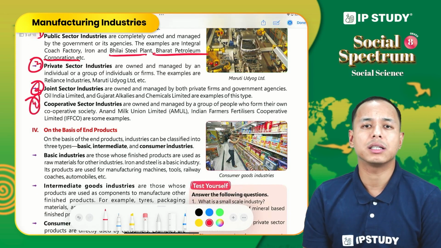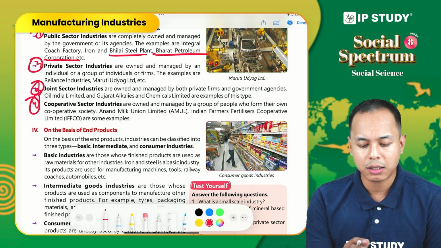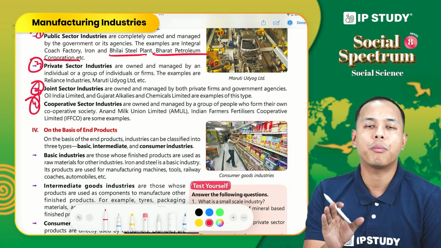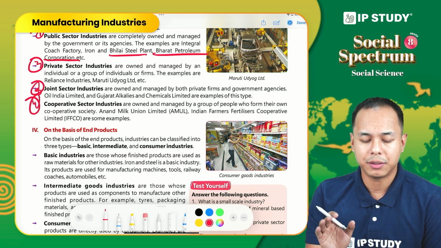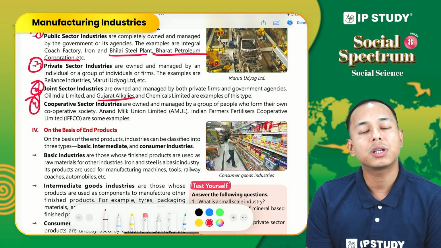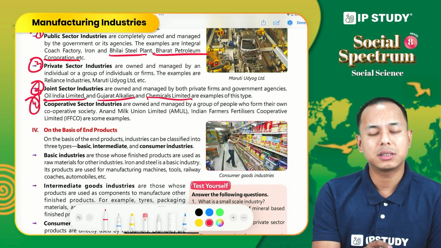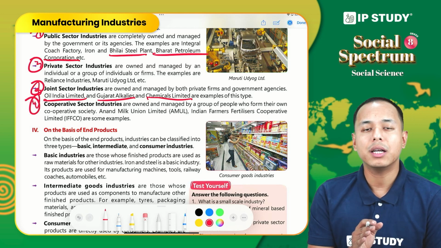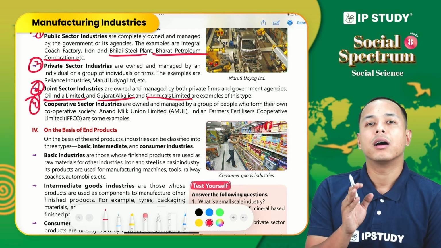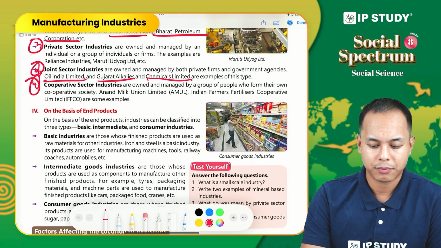Thirdly, joint sector industry. As the name suggests, joint. So these industries are jointly operated and run by the private as well as public or government. For example, Gujarat Alkalines and Chemical Limited, Oil India Limited. These are some examples of joint sector industry, operated and run both by the public, or we can say government, as well as private owners.